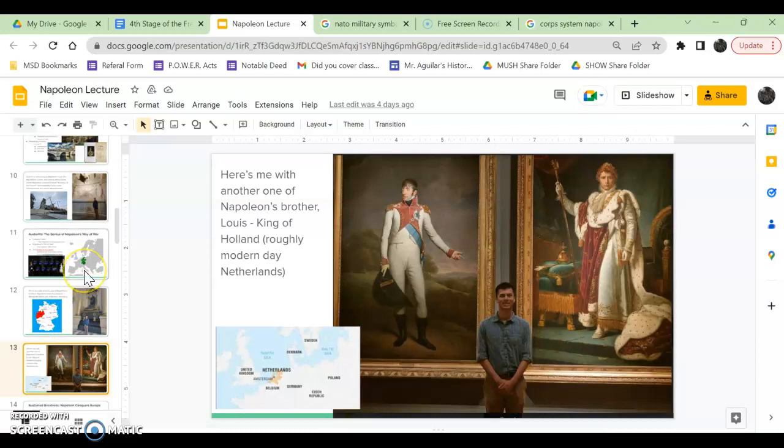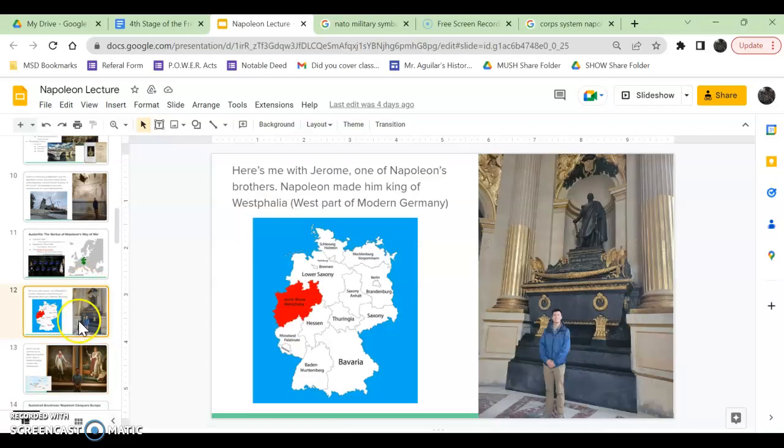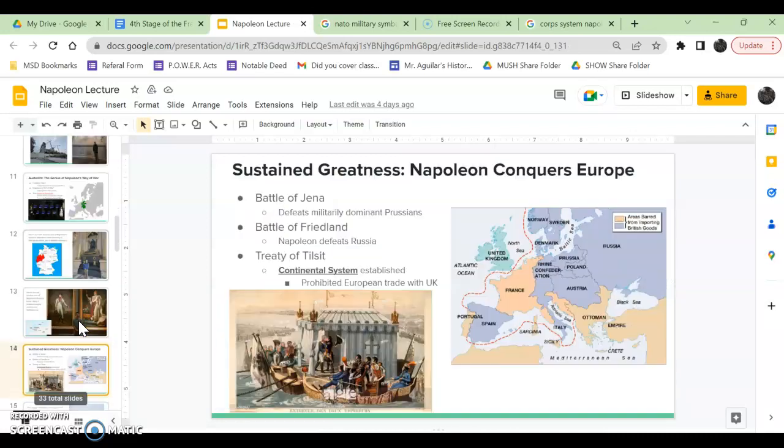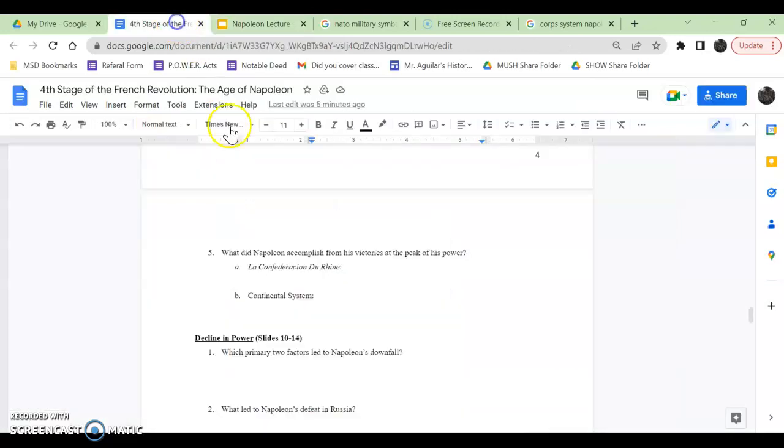But again, you can argue, well, Mr. Aguilar, the Confédération du Rhin actually modernized the way of life and made life better for women and basically everyone in these places that he went to. So actually, La Confédération du Rhin was a good thing. So I don't know. You get to do what you want with this information, right? Okay. Moving on, because I haven't gotten to the continental system yet.